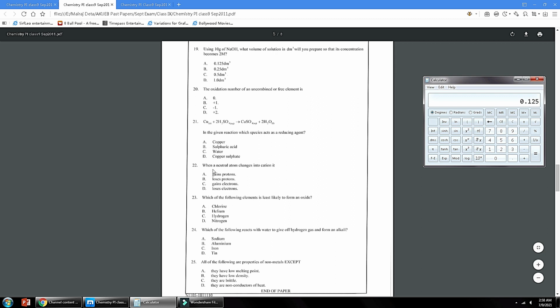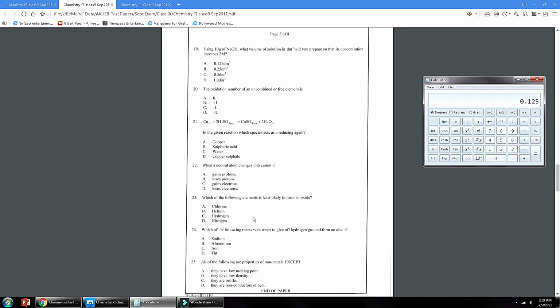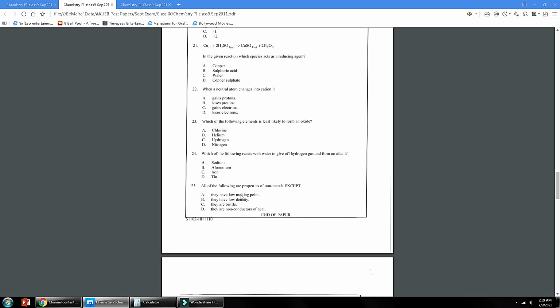Number 22, when a neutral atom changes into cation, cation is a positive ion. It is formed by losing electrons. It loses electrons. This is the correct answer. Number 23, which of the following elements is least likely to form an oxide? So here helium is given, which is a noble gas. It does not react with any other species and form compounds. So B is the correct answer.